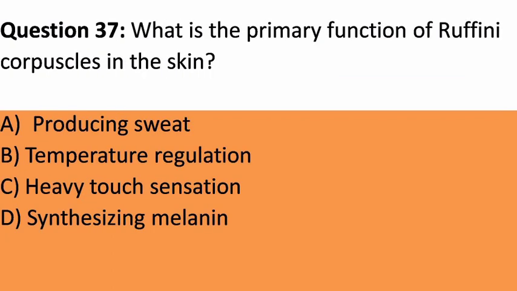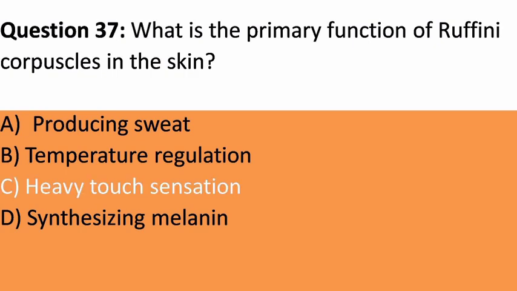Question 37. What is the primary function of Ruffini corpuscles in the skin? A. Producing sweat. B. Temperature regulation. C. Heavy touch sensation. D. Synthesizing melanin. Answer. C. Heavy touch sensation. Explanation. Ruffini corpuscles are nerve endings responsible for detecting heavy touch and pressure on the skin.